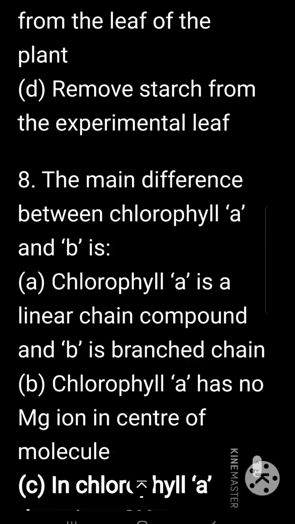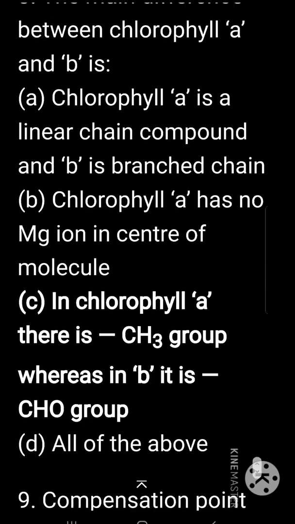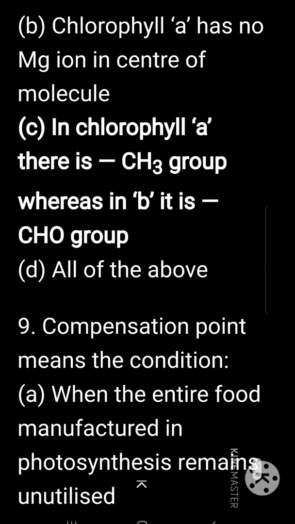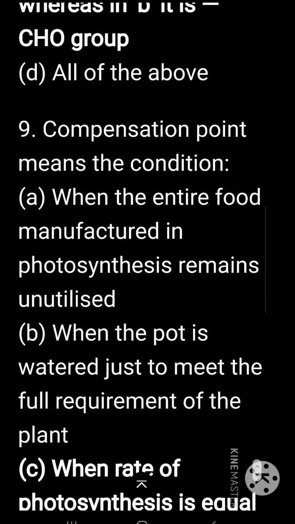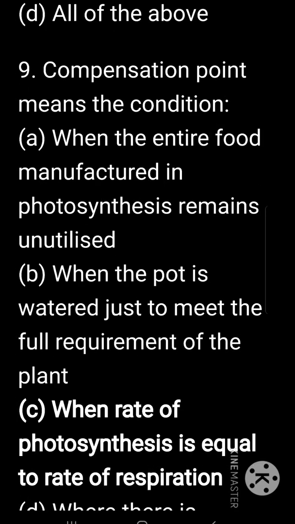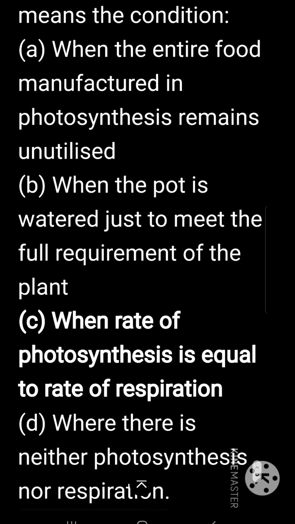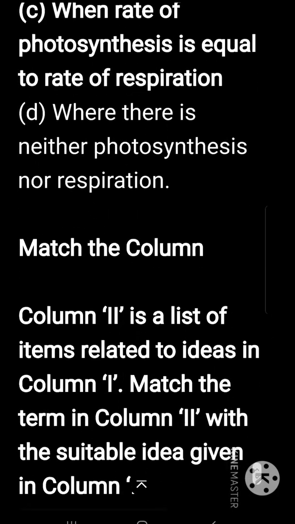The main difference between chlorophyll A and chlorophyll B: in chlorophyll A, there is a CH3 group, whereas in chlorophyll B, a CHO group is present, that is an aldehyde group. Compensation point means the condition when the rate of photosynthesis is equal to the rate of respiration.